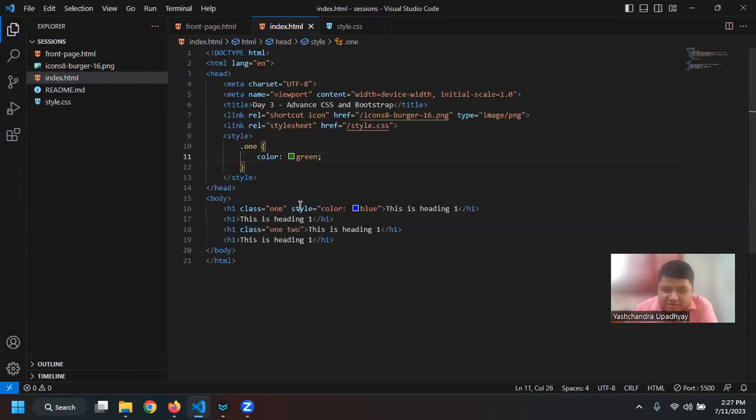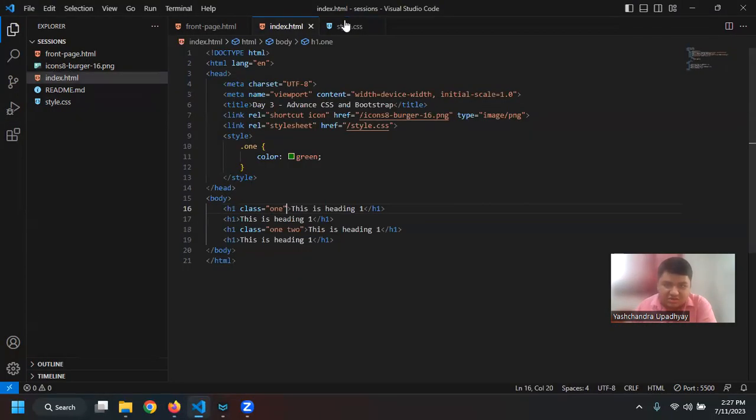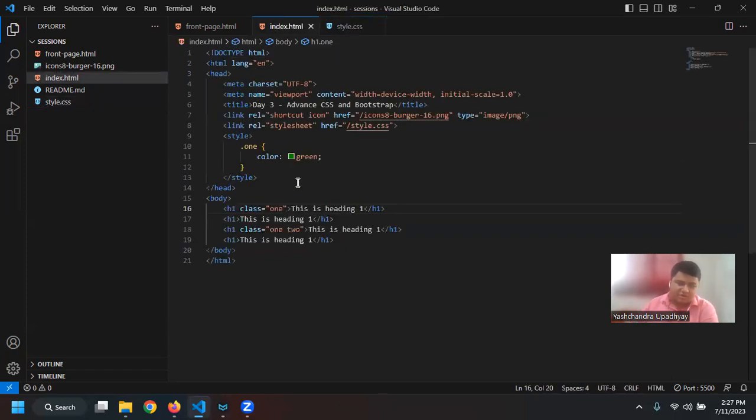If I just remove it, the style color equal to, that is inline styling. If I remove it, you can see it is green color, right? Even though I have written it as red, it will be green. Because if I say specificity, then first will be inline, which has the most power. It will always be applied. Second is under the head tag, you can write a style tag and then specify the styling. That will be the second most powerful way of styling.